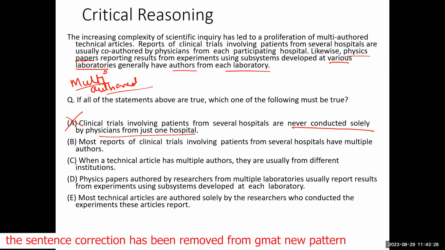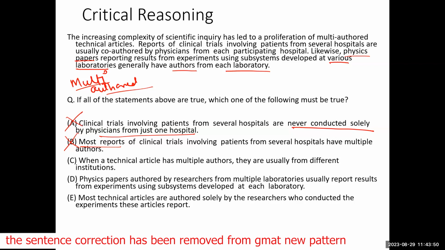Number B says, most reports of clinical trials involving patients from several hospitals have multiple authors. That's also not true. It is not necessary that most of the reports have to be multi-authored. Most of the reports can be individual also.